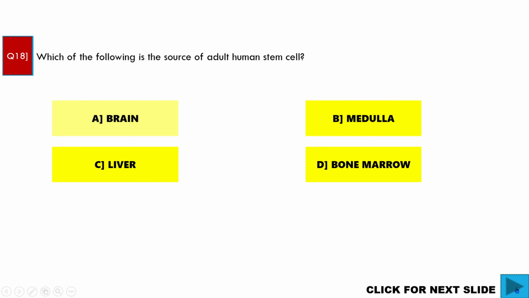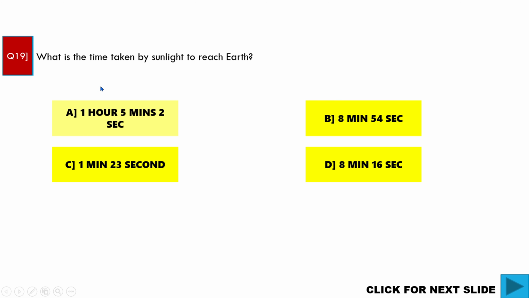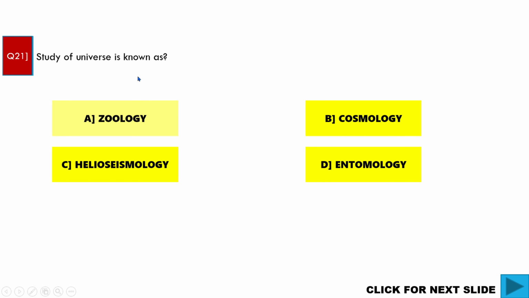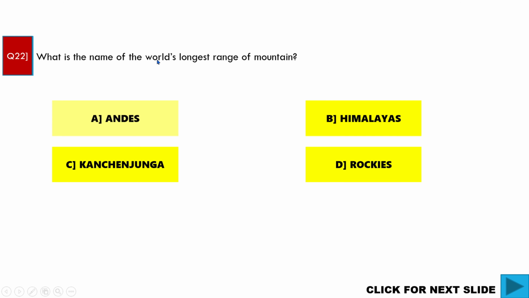What is the time taken by sunlight to reach Earth? 8 minutes 16 seconds is the correct answer. Name the galaxy which is nearest to our galaxy Milky Way. B. Andromeda galaxy. Correct answer. Study of the universe is known as B. Cosmology is the correct answer. What is the name of the world's longest range of mountains? A. Andes is the correct answer.